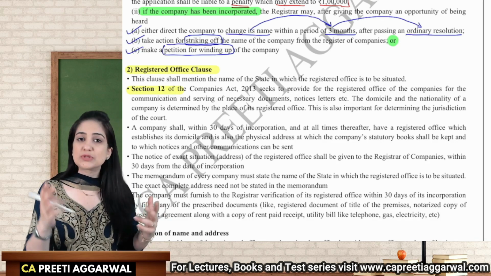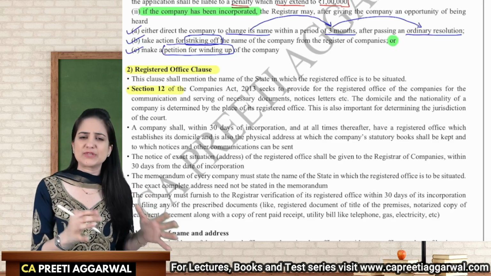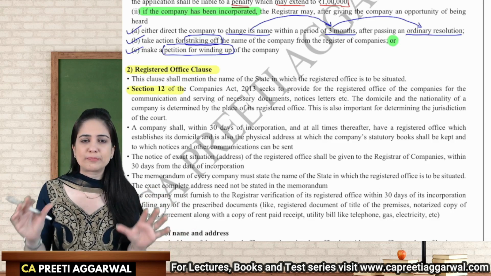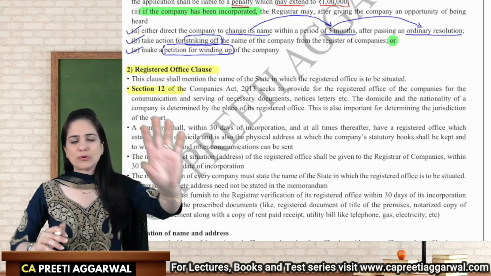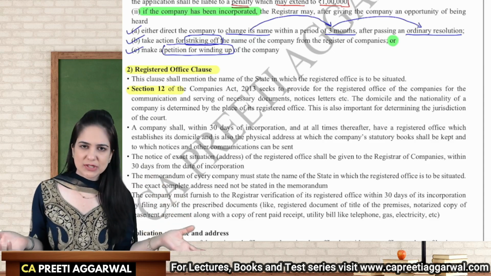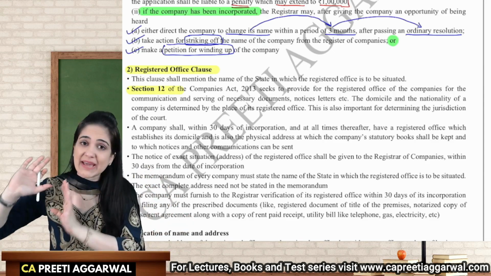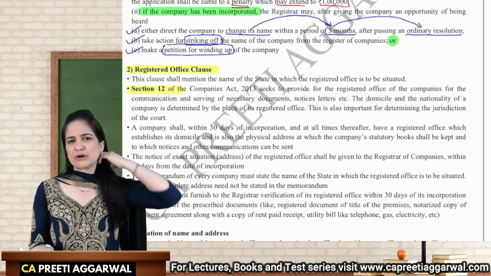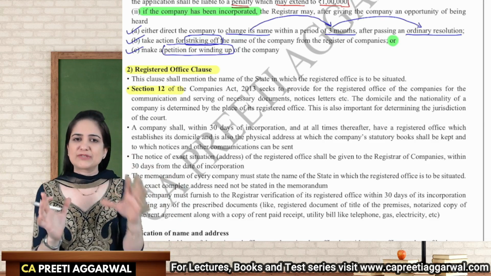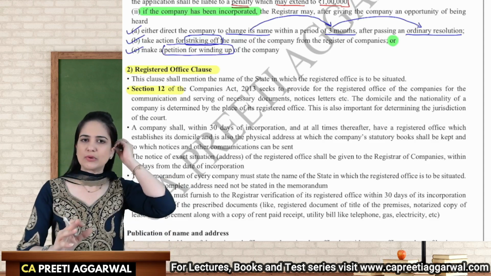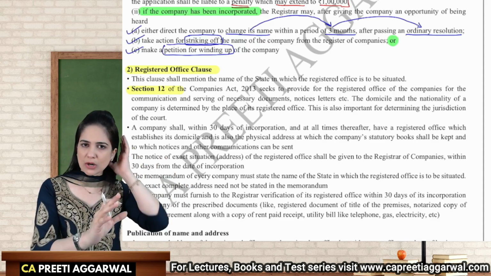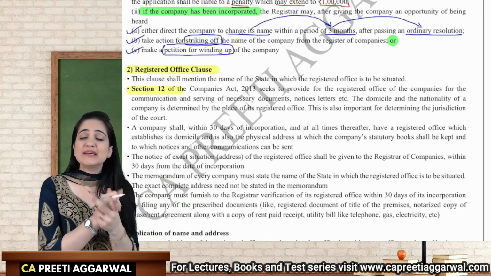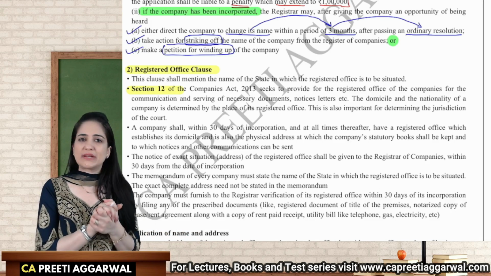There are various uses of the registered office. It is basically a place where communication takes place. You cannot just provide a post office box address, saying that nobody sits at my registered office, my head office or corporate office can be at a separate place, so I don't need a registered office. Basically a registered office is a place where communication takes place. So if I take a post office box and tell them that whatever communication you want to send, send it over there, that is not allowed. That post office box address is not allowed.